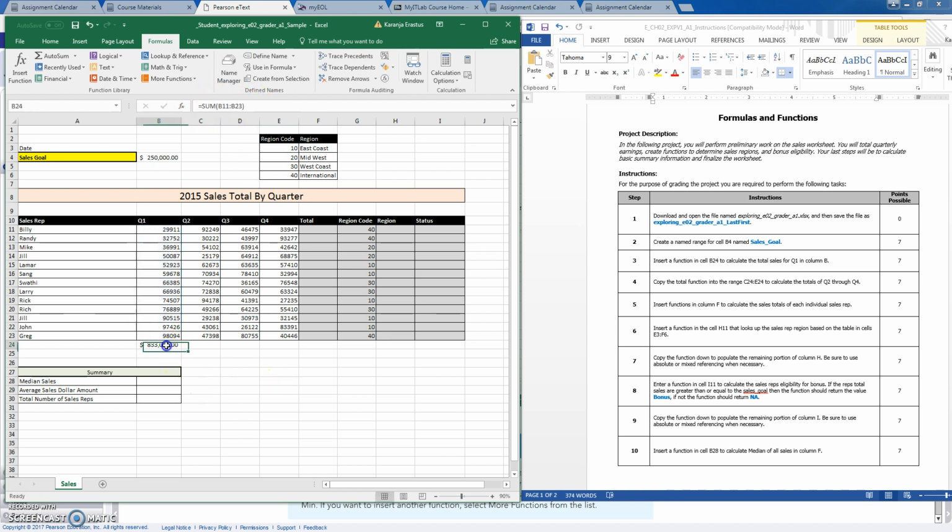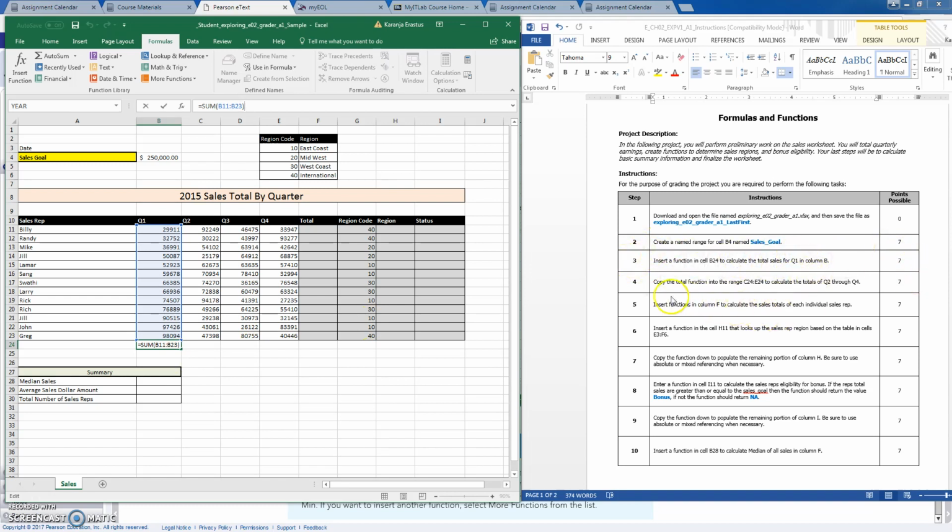Another way that you can do that is you can just highlight all these values here, and as long as this cell here is empty, you can come to Formulas, do the AutoSum, and it's going to put the value for you right there. So if you click on that, you have the value for that. So we have completed this part here.